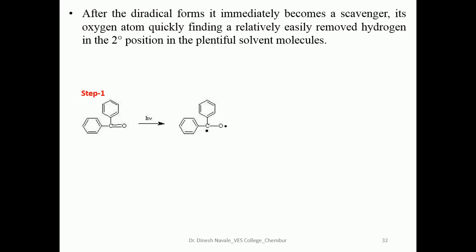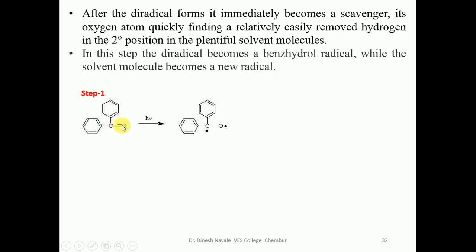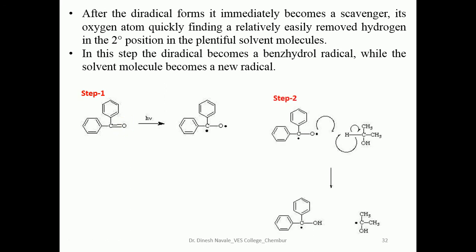So we are going to see the mechanism. What happens in step 1: benzophenone, by absorption of the photon, gives the formation of the radical. So there is the formation of the carbon radical as well as the oxygen radical, with breaking of the pi bond between the carbonyl carbon and the oxygen. Now in step 2, the oxygen radical will abstract the hydrogen from the isopropyl alcohol, giving the formation of a ketyl radical, and it will give the formation of another radical, which is the isopropyl radical.